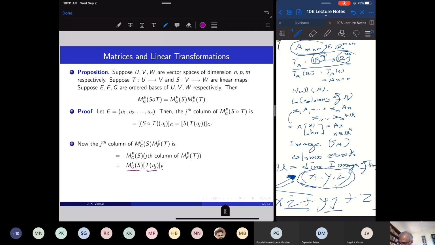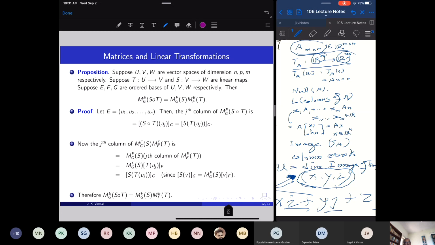But this is a coordinate vector of a vector with respect to F, and I'm applying M_FG(S). That is simply operating S on this and taking the coordinate vector with respect to G. So that proves this fact.